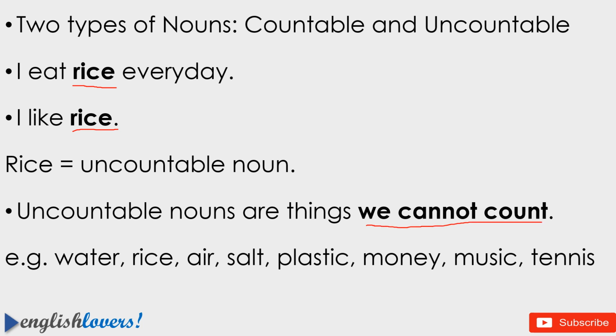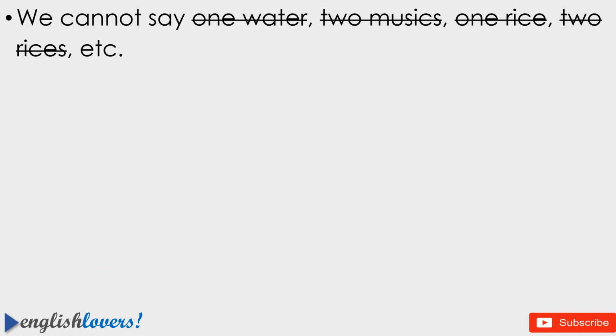As we can count countable nouns like 1, 2, 3, 4, 1 car, 2 cars, we cannot count uncountable nouns. For example, all liquids like water, oil and other liquids; rice, wheat, all grains; all gases like air and other gases; and other examples: salt, plastic, money, music and tennis. These are examples of uncountable nouns. Now, we cannot say one water, two musics, one rice, two rices, etc. It is wrong to say like that.